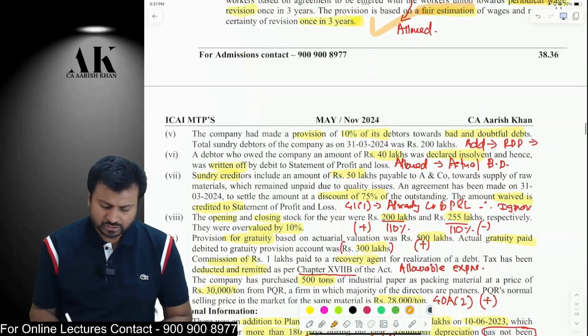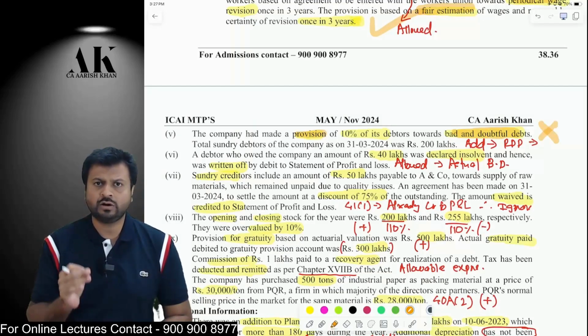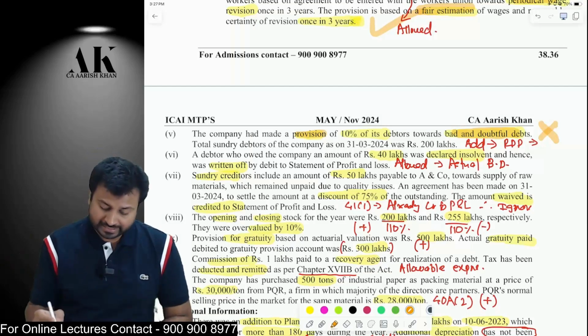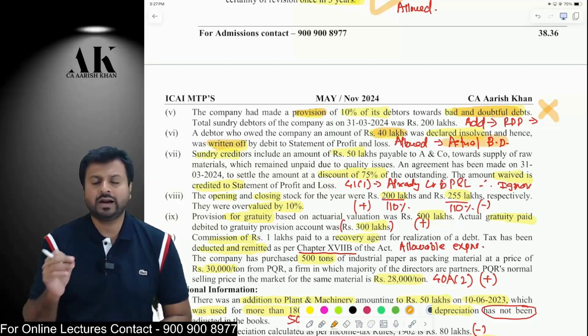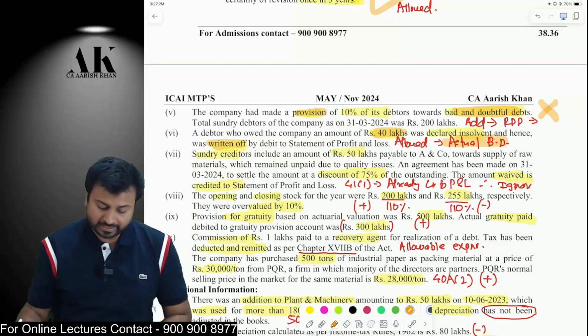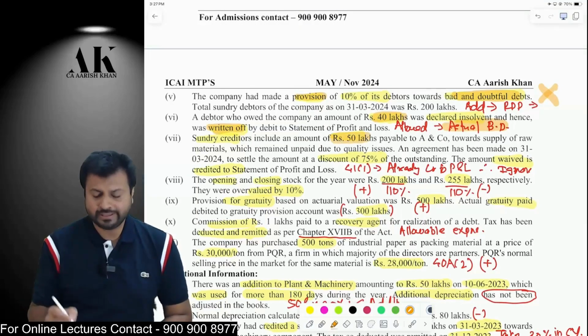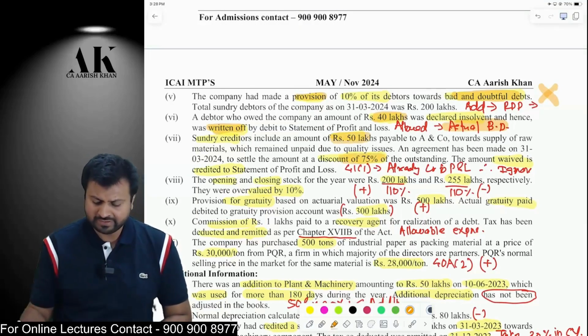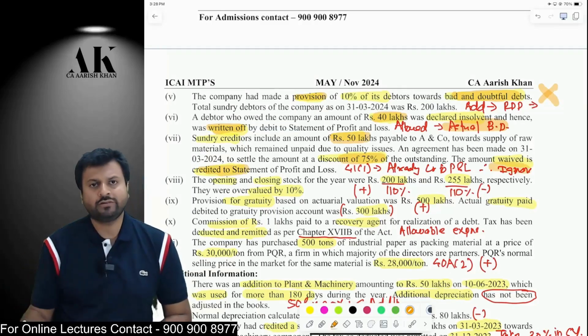Okay. Next one, you have made some provision for bad debts. So provision for bad debts is not allowed under the income tax law. That is disallowed. Provision for bad debts is only allowed to a bank and to NBFCs. Next one, you have charged some 40 lakh rupees as actual bad debts. Now actual bad debts is allowed as deduction under the income tax law under section 36(1)(vii). Provision for bad debts will not be allowed. Okay. Next one, you have purchased some goods of 50 lakh rupees. Now your creditor is giving you a discount of 75%. It means 75% will be treated as your deemed income, but you have already credited that to P&L. Therefore, ignore this. You don't have to give any effect to that.